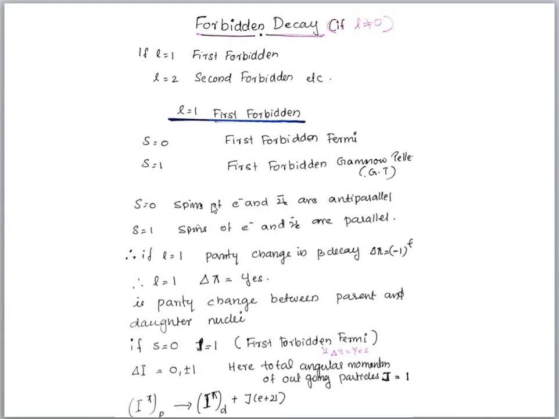If S is equal to 0, that means the spins of electron and neutrino are anti-parallel. If S is equal to 1, the spins of electron and antineutrino or neutrino are parallel. Then S equal to 1 is Gamow-Teller and S equal to 0 is Fermi type. If L is equal to 1, there is a change in parity in beta decay, that is delta pi is equal to (-1) raised to L. L is equal to 1, so it is minus 1. So if S is equal to 0 and L is equal to 1, it is called the first forbidden Fermi.